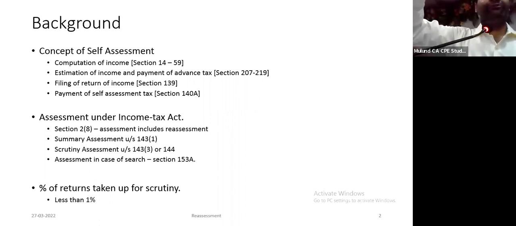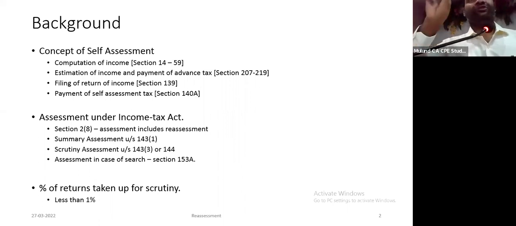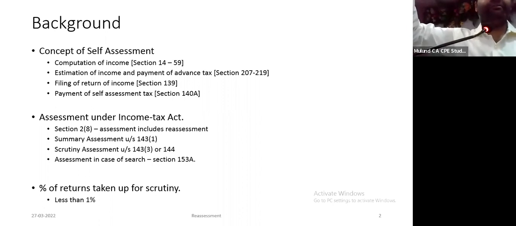I'll just touch upon a few of the aspects, as everybody is aware of the old reassessment procedures. More importantly, we need to go to the old procedures to understand the difference between old and new procedure. Once we look at both the provisions, we come to know what are the changes prescribed in the new regime as compared to the old regime, and therefore it also becomes important to understand the old regime. With this, let me start with the background concept of self-assessment.